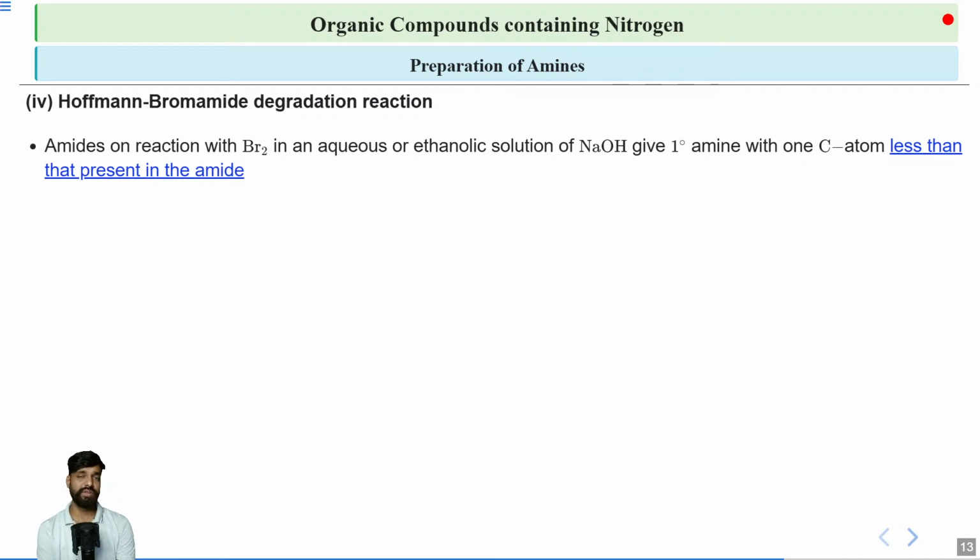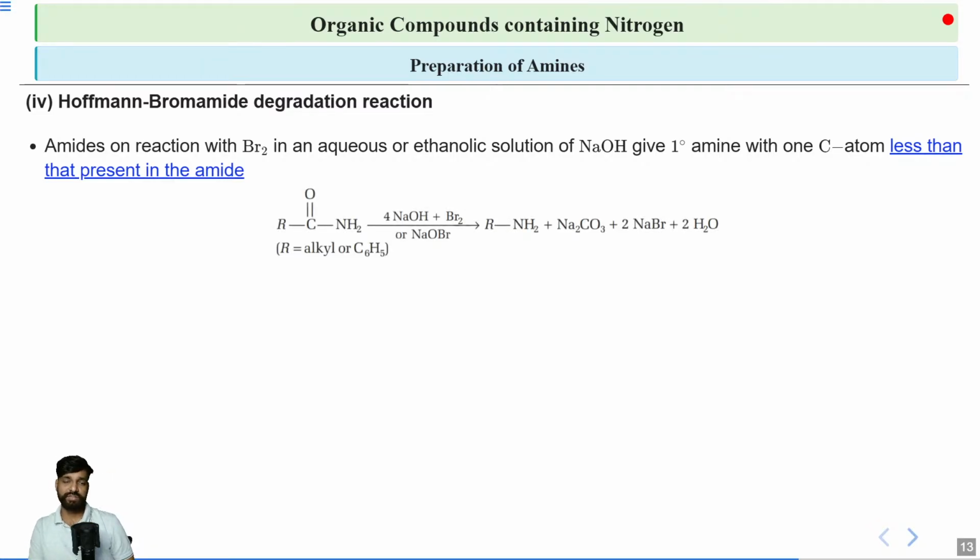Remember, we have done a previous reaction where we used amide and got our amine. But in that case, the number of carbon was not changing. We are using LiAlH4 ether, sorry, LiAlH4 and water. So in the first step, we are using LiAlH4 and then we are using water. So that was giving us the corresponding amines from the amides. But if you want that your corresponding amine has one carbon less than the parent amide, then you will use Br2 in aqueous or ethanolic solution of NaOH. Again, here also we'll get that same 1 degree amine.